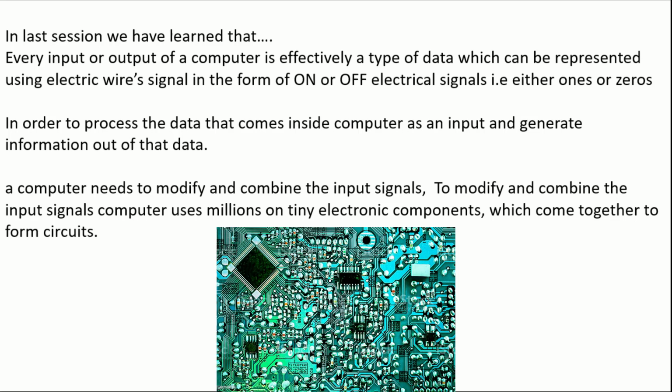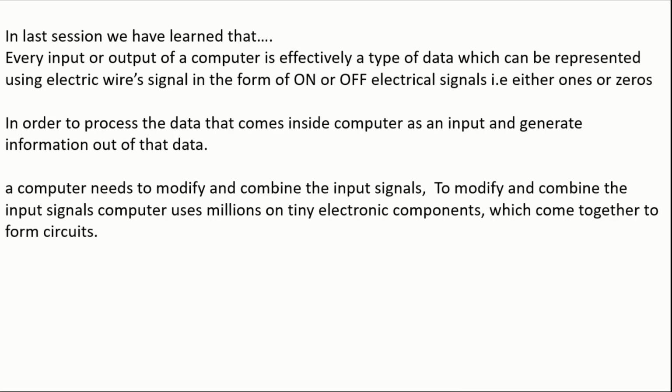Let me help you. First, input will come from the outside world through input devices. The input device will convert that data into binary data, and then it will be stored in storage, nothing but memory.